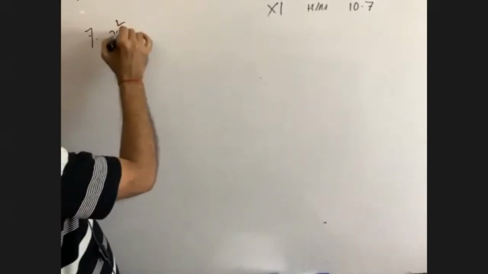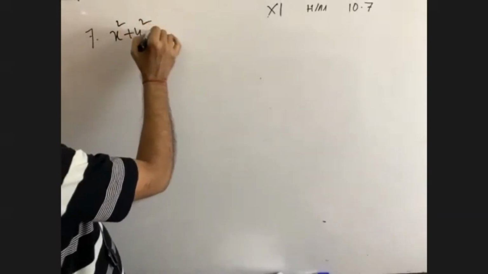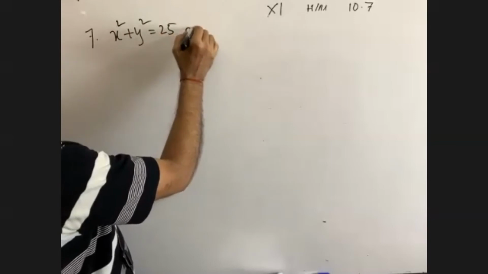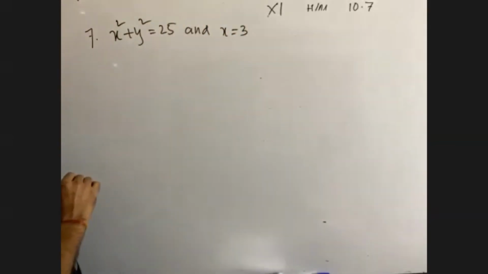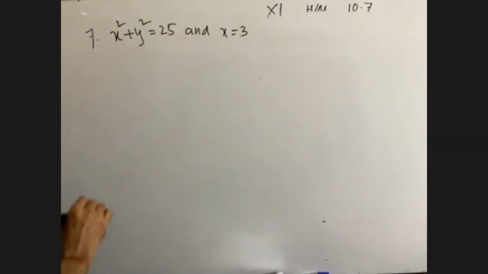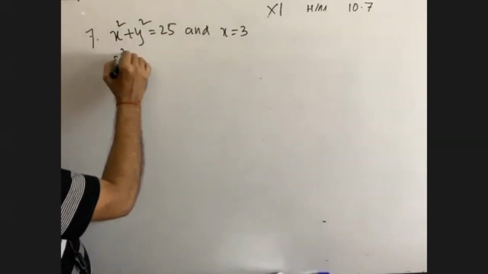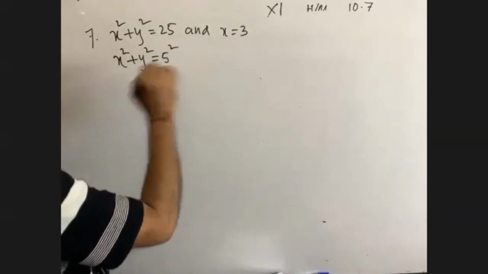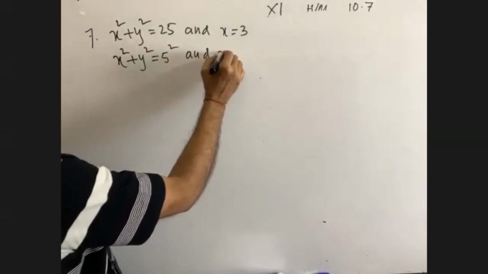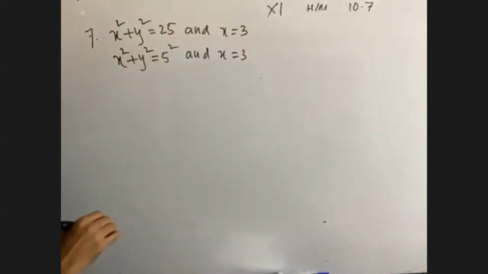We have to find the area x square plus y square 25 and x equals to 3. What is meant by this? We have to understand. It means x square plus y square is equal to 5 square and x equals to 3. Okay.